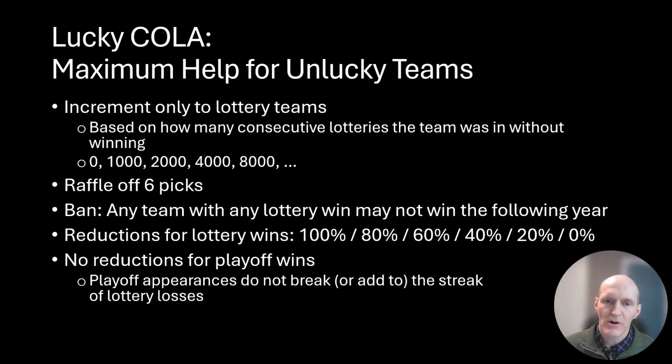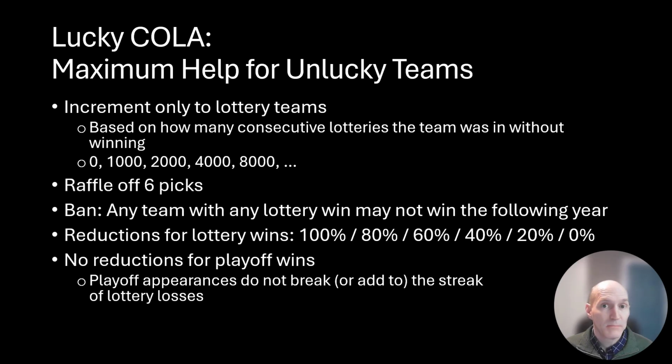So you'll notice with strong COLA, in terms of winning the lottery, there's no penalty. With Lucky COLA, winning the playoffs, there's no penalty. We're just making sure everybody takes their own turn. You get lucky, somebody else is going to get lucky and win the next year. So the increment only goes to the lottery teams, but it's based on how many consecutive lotteries you've been in without winning. So if you're not in the lottery, it doesn't count. But if you're in the lottery, you don't win, it's going to count, and it just goes up from there. So your first lottery increments to 0, then 1,000, 2,000, 4,000, 8,000, until eventually you win.